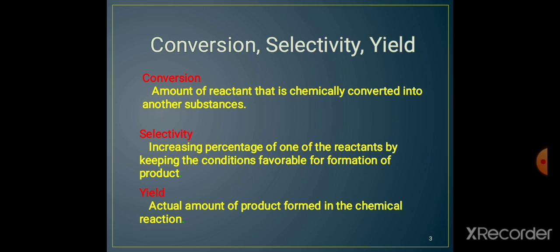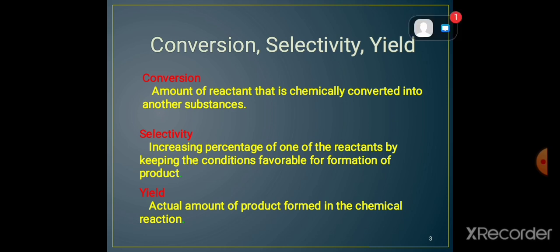Conversion is nothing but the amount of reactant that gets chemically converted into another substance. We will see an example: if A is converted into B, then A is a reactant and B is a product. How much amount of A gets converted into B, that is called conversion. That amount of reactant which gets chemically converted into B is called conversion. Then what is selectivity?